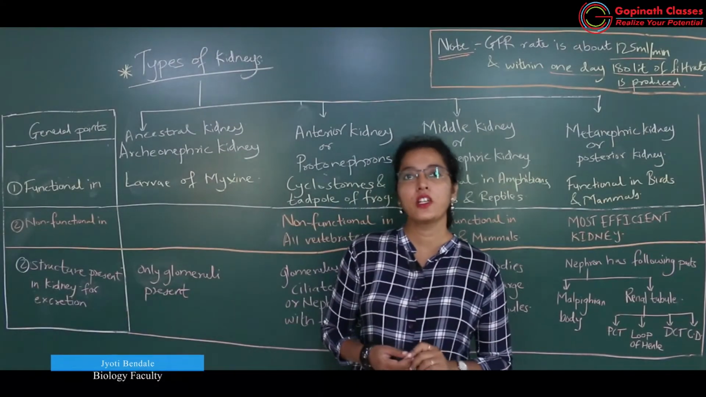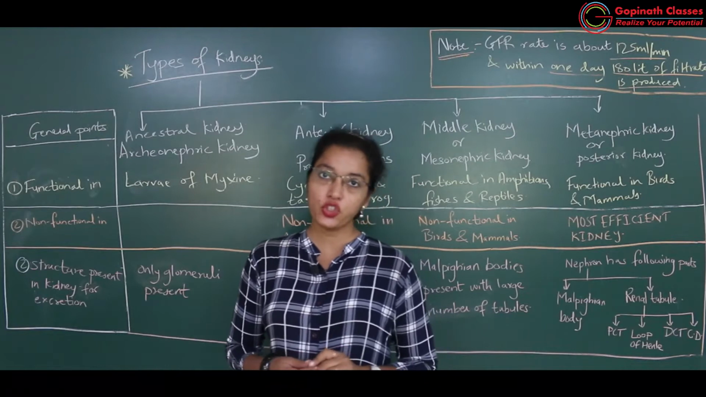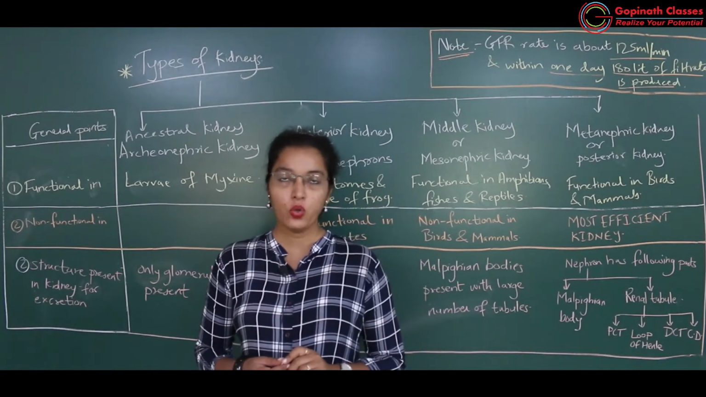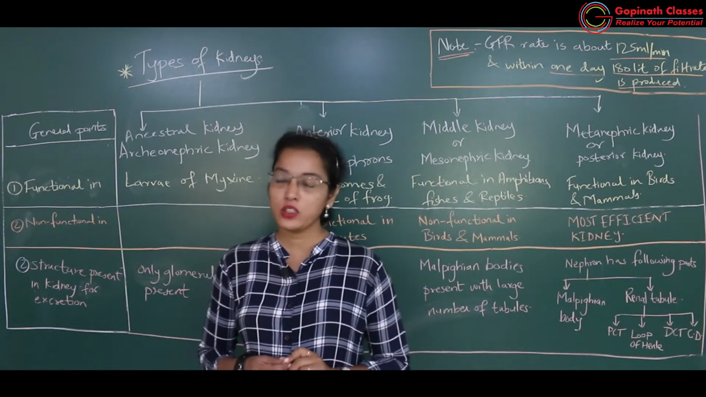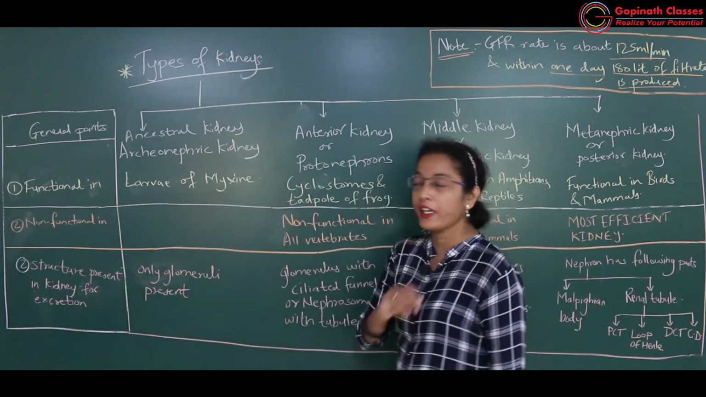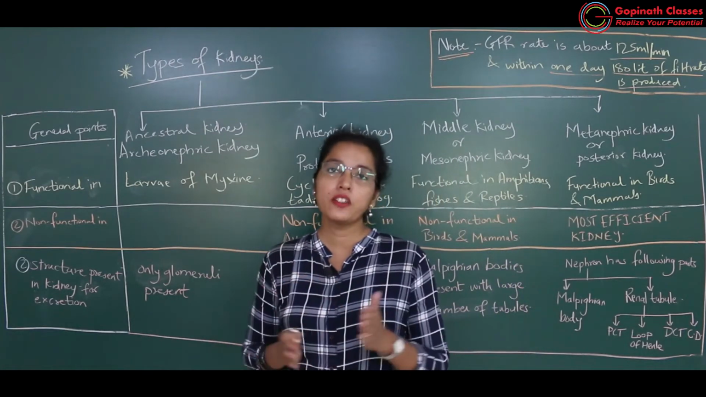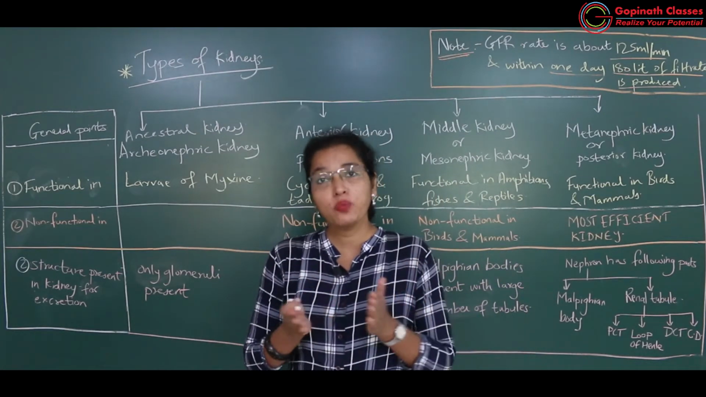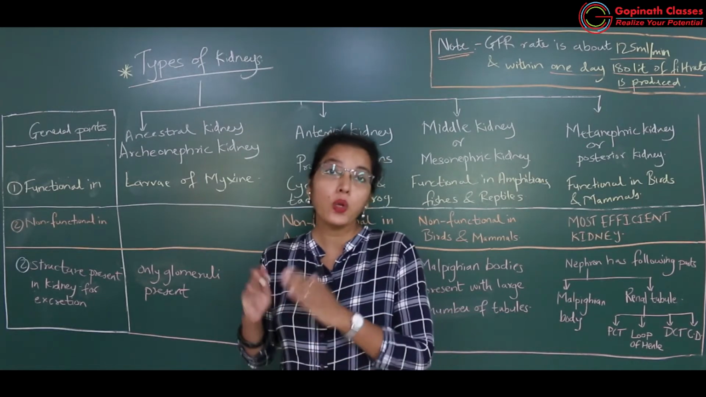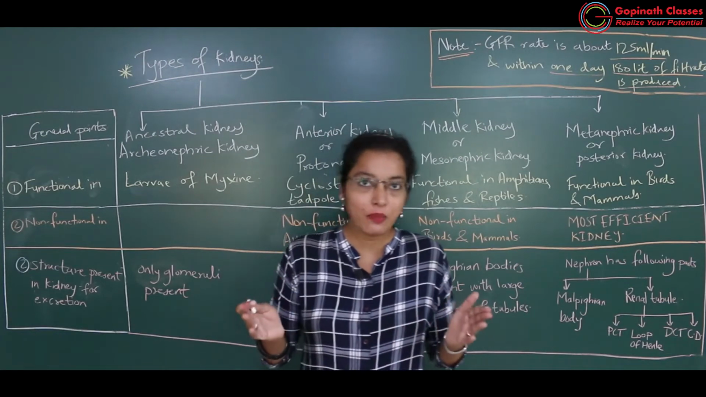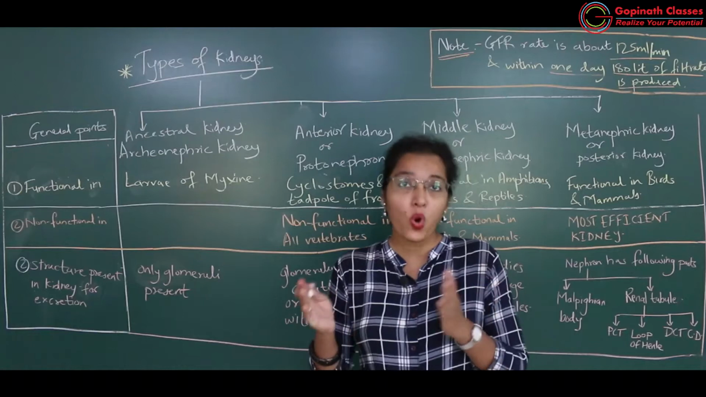Hello students, we are now about to complete this particular chapter, that is excretion and osmoregulation. So in the last topic we will be studying about the types of kidney. As per the evolution there was much more development of the excretory system in advanced animals. Advanced animals are which ones? Animals which belong to phylum Chordata.